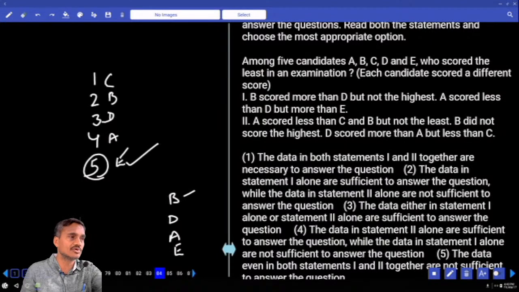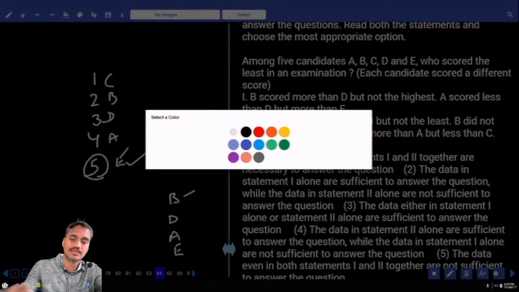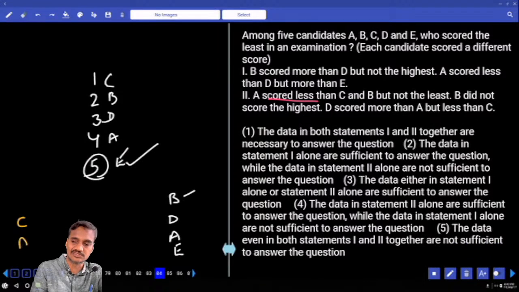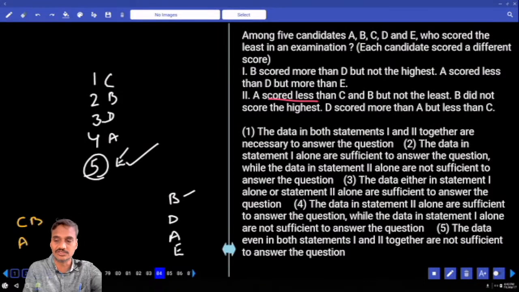Now, who scored the lowest? E. Are you getting the answer or not? Yes. 1 alone is sufficient. As 1 alone is sufficient, then we need to check 2 alone also. A scored lesser than C, and A is lesser than B and C, but not the least. But not the least means A cannot be the least.